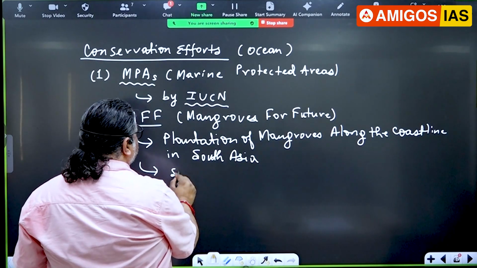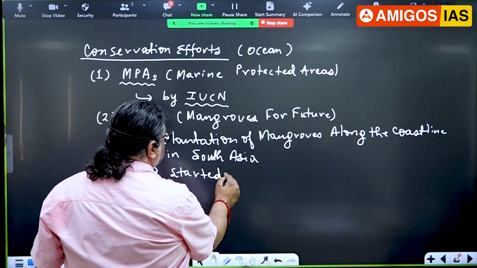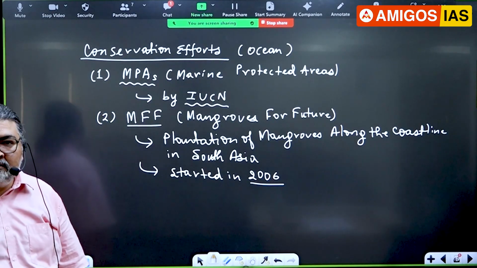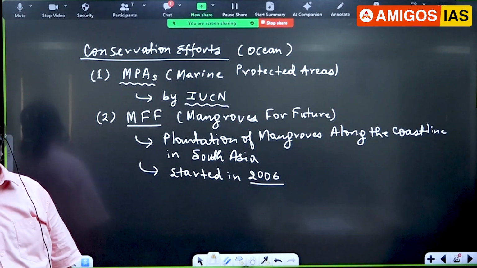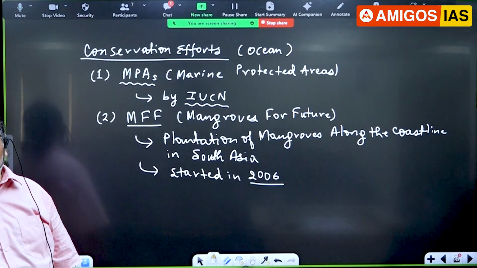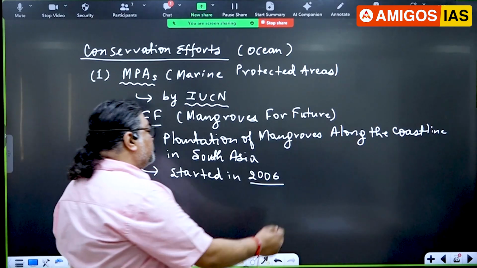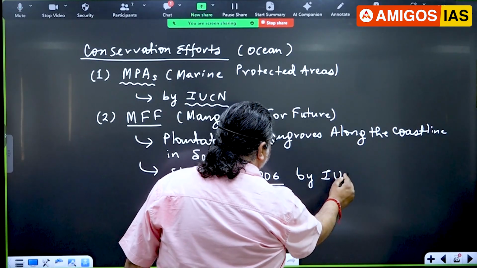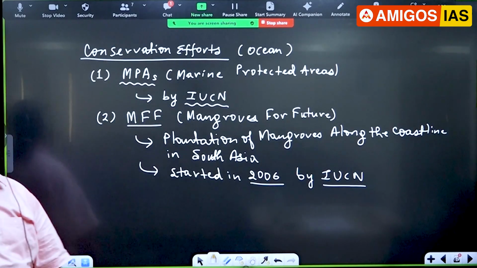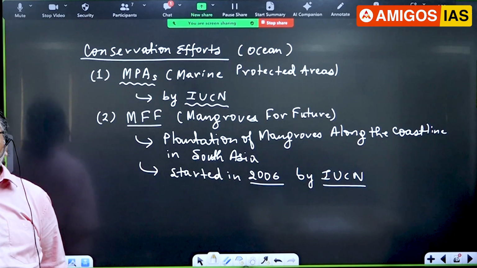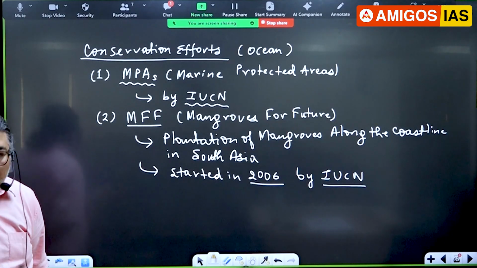Now this was started in 2006, after the tsunami. India is a member country in this. India, Maldives, Pakistan, Sri Lanka, all the South Asian countries are partners of this program. And this is again by the IUCN, International Union for Conservation of Nature, that is involved in this program. So what is done? Local people are supported. They're given money and livelihood, and they do the planting of mangroves.